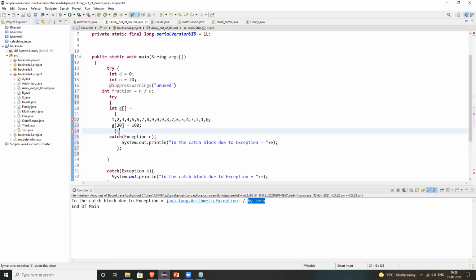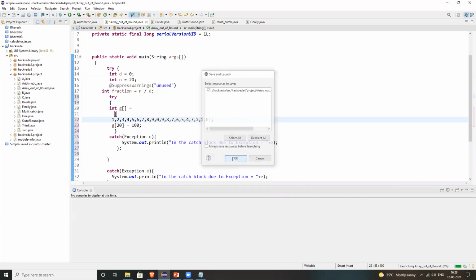And here, yes, there is also something. Syntax error, insert. You need to close it. See how many opening curly braces there are. So there are two, one, two, three, four, five, six, seven.